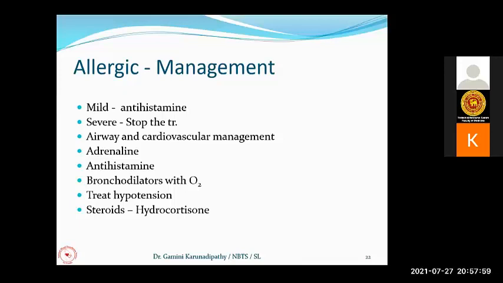Sometimes you have to give bronchodilators with oxygen. And if the patient is having severe hypotension, you have to treat the hypotension. And you can try with the steroids like hydrocortisone. So you know how to manage anaphylactic reactions. You have to apply the same thing here if the patient has developed anaphylactic reactions to the blood component treatment therapies.